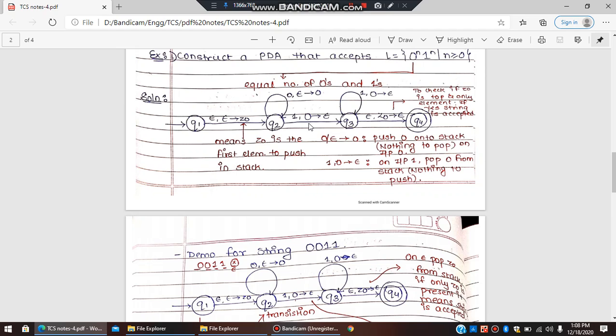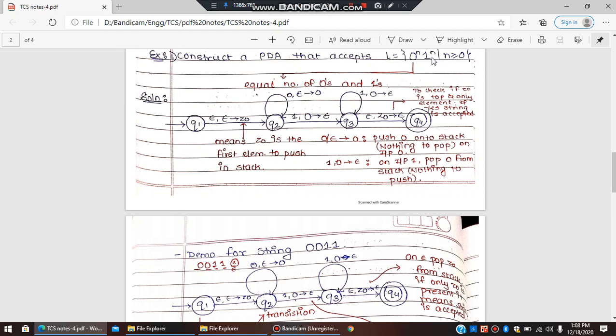Okay, so let us see an example for this. Construct a PDA that accepts the language L = 0^n 1^n, where n is greater than or equal to 0. The language means that there should be equal number of zeros followed by equal number of ones. यानी जितने zeros रहेंगे उतने ही number of ones होने चाहिए.